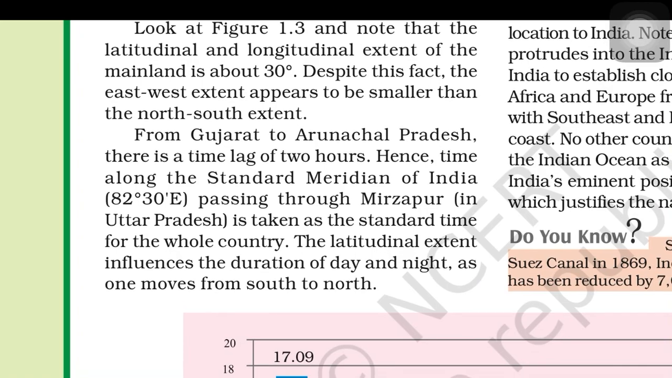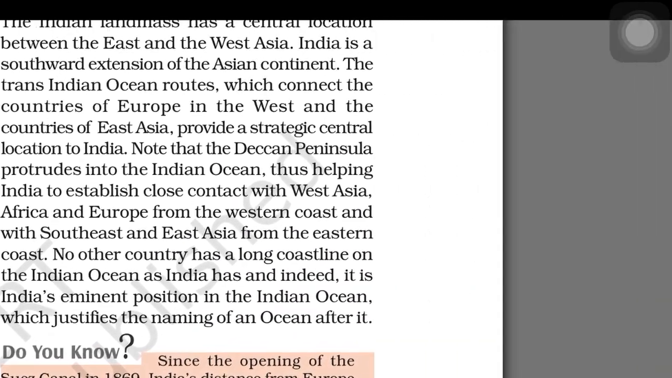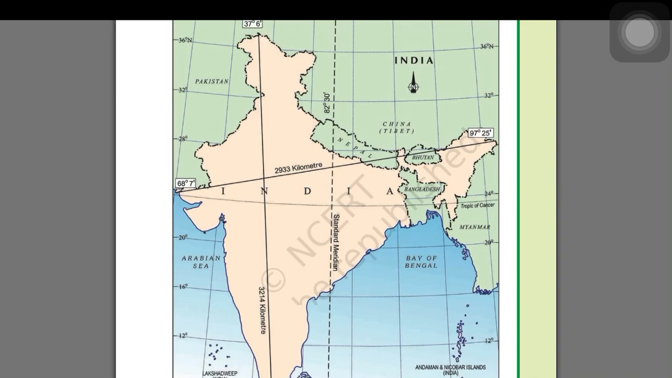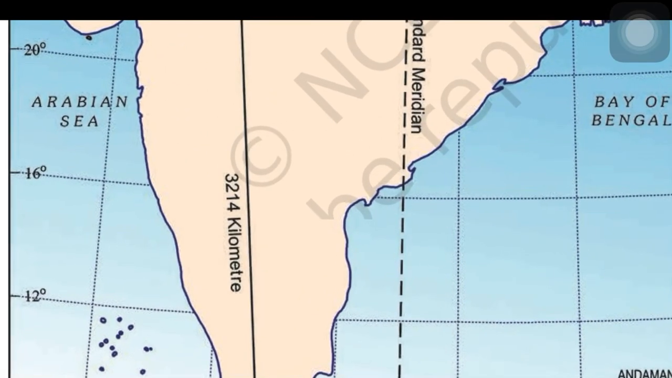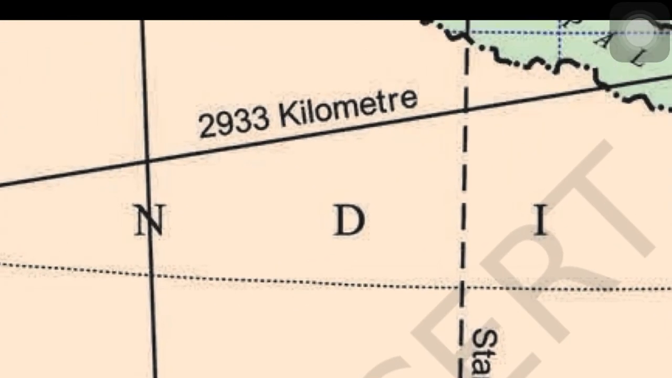All right. So we find that for us, it's a very easy observation that from east to west India is larger, but that's not the case. India is larger from north to south. From north to south it is 3,214 kilometers, while from west to east India is almost 2,933 kilometers, and that is lesser, of course.